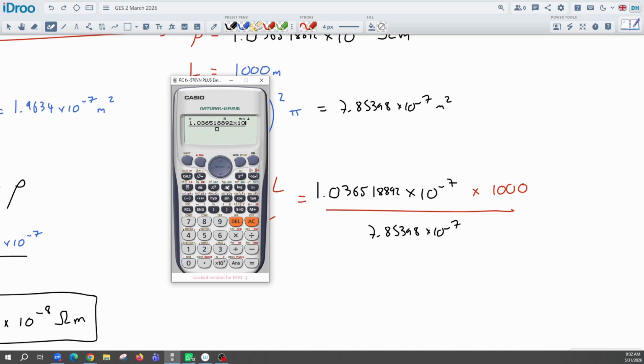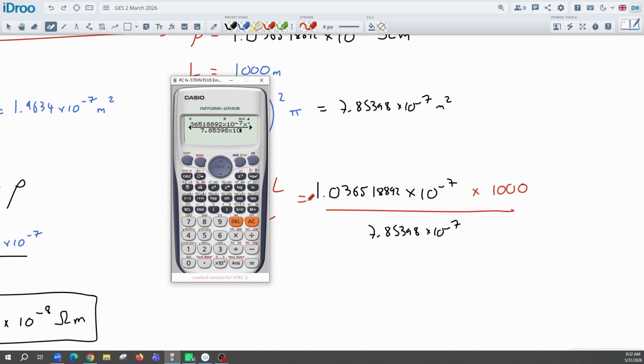Here we go, times by 10 to the negative 7. I can kind of eyeball the answers, what I'm trying to say with all that. I can check. These are going to cancel out. It would be like 1 times by 1,000 divided by 7. So whatever 1,000 divided by 10 would be about 100. So it's going to come out to be 120, I reckon, because they always come out to be the same answer.